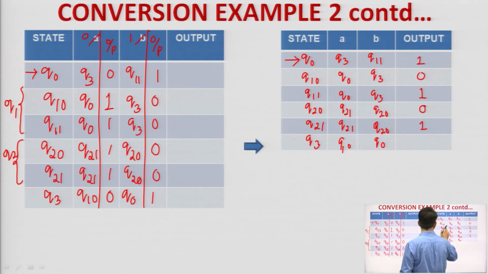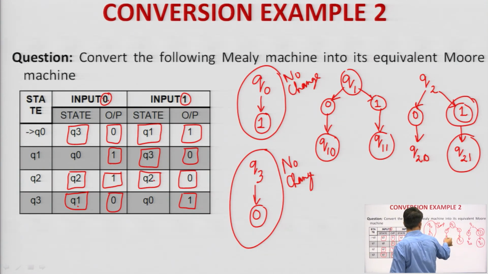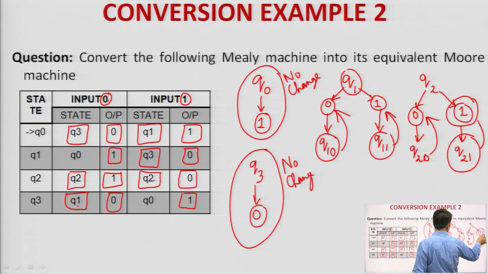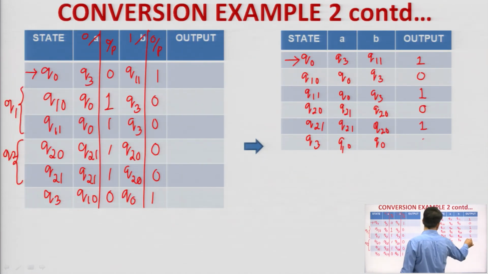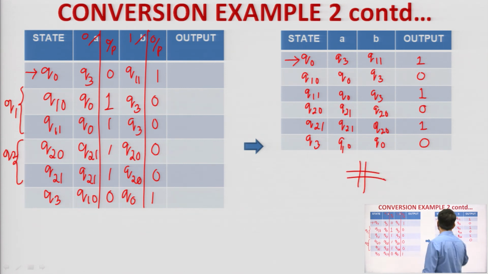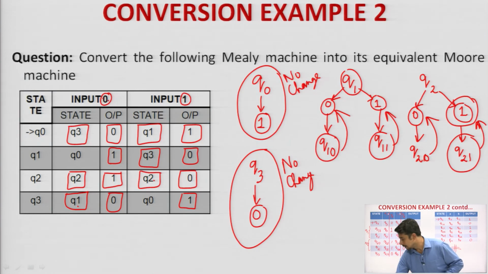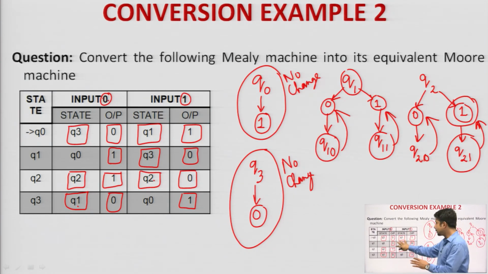How did I mention this? Because q10 output alphabet is 0, and q11 output alphabet is 1. Similarly, q20 output alphabet is 0, q21 output alphabet is 1. Finally, q3 output alphabet is 0. So, this is the final transition table of the Moore machine. This is how you need to convert a Mealy to a Moore machine. First, most importantly, try to find the states which have more than one output alphabet, then try to divide them.